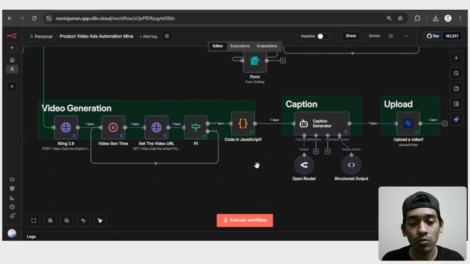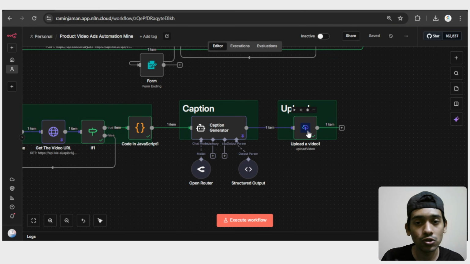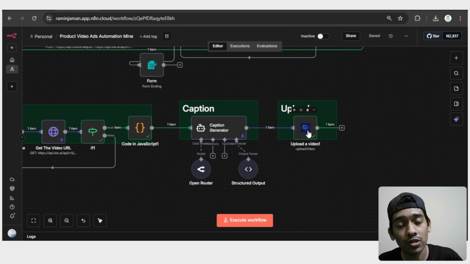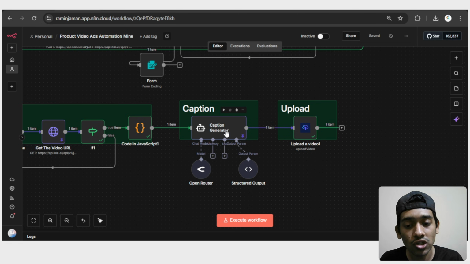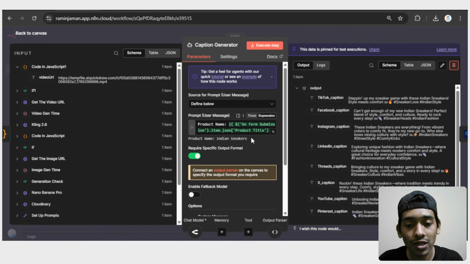And after that we have to upload that to different social platforms. But before that we actually need to generate the captions, right? Because it's very important. And for that I'm using an AI agent, and if I open that, that's how the thing really looks.